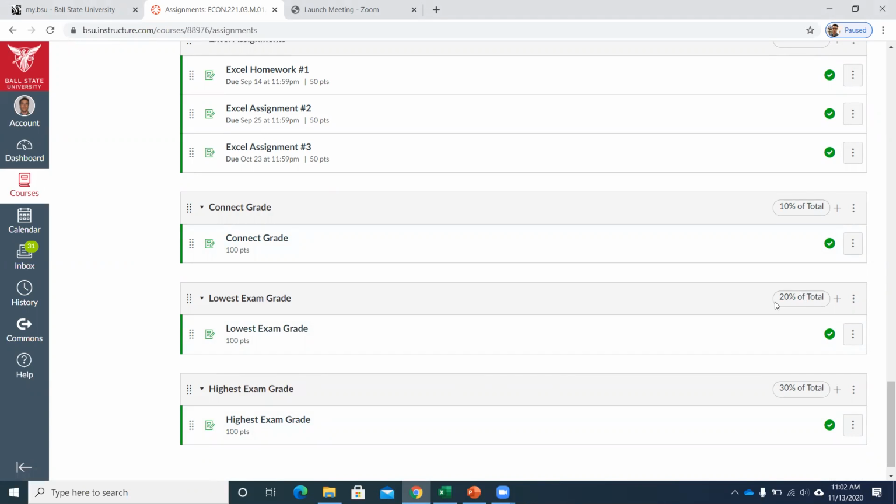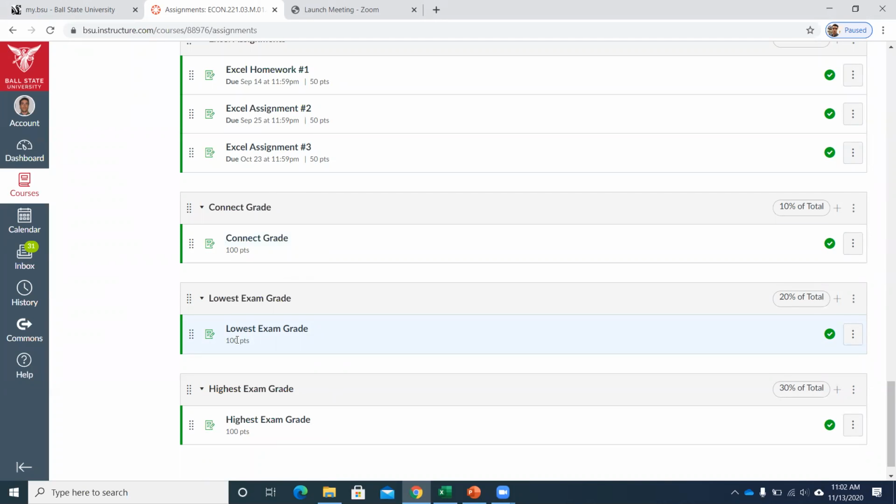But if that last exam you end up doing better than the previous 2, well, now that final would be weighted 30%, right? So there's still quite a bit of your grade that could change if that final ends up being your best exam. If you didn't do too well in the first 2 exams, this is the worst case scenario if you don't do well in the final. If you did well in the first 2 exams, if you got 2 100s, there's no way that your final could be better than those 2, right?